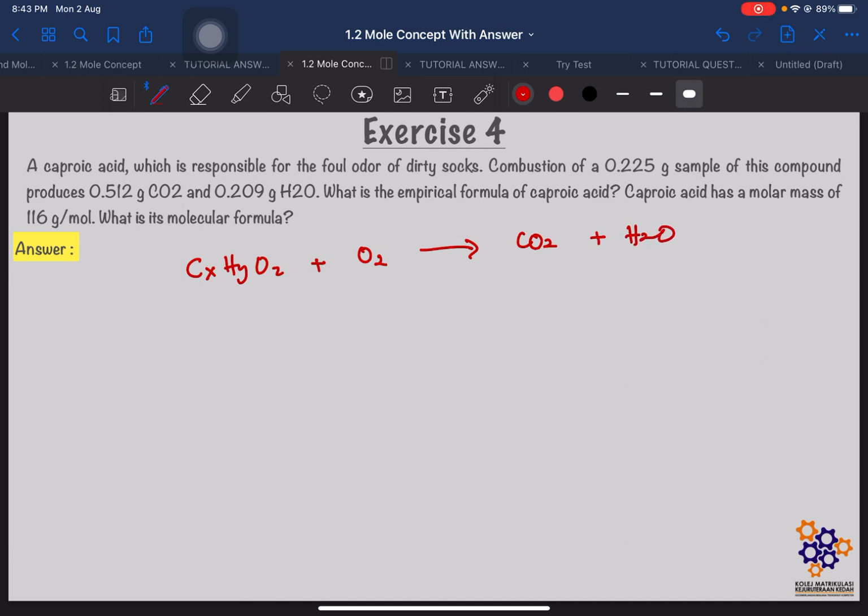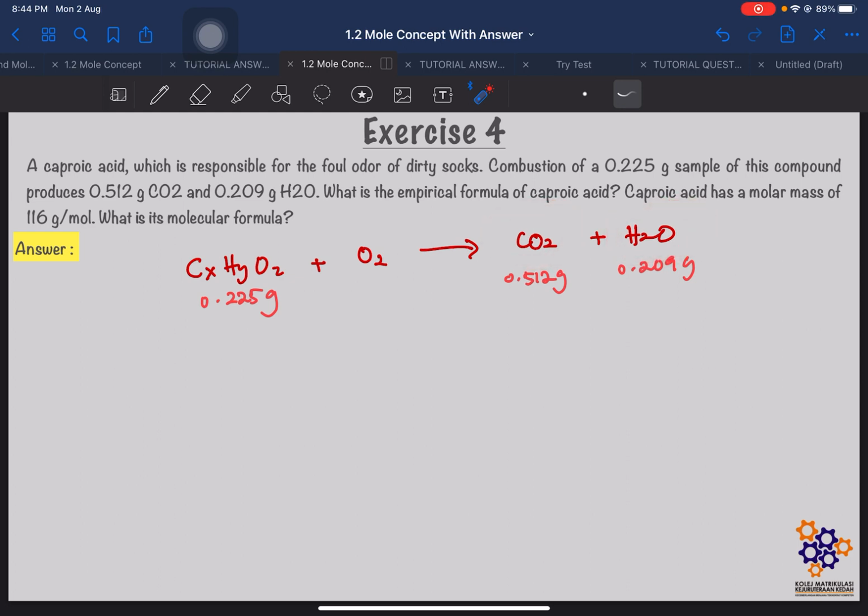So, kita punya compound sample dia ada 0.225 gram. Okay, and dia form 0.512 gram of carbon dioxide and 0.209 gram of water. So actually, compound ni react dengan oxygen. Dia undergo combustion dengan oxygen untuk form carbon dioxide and water.